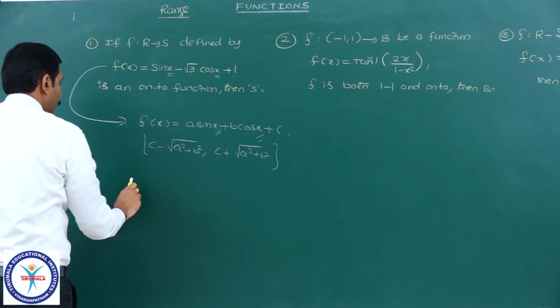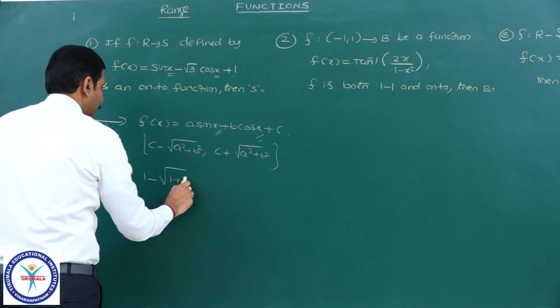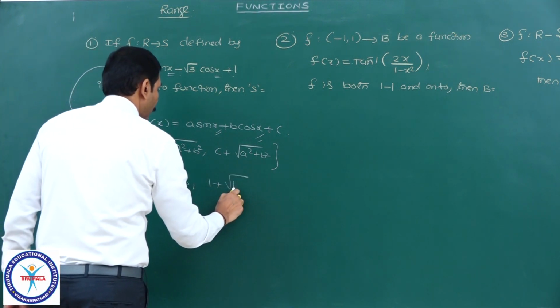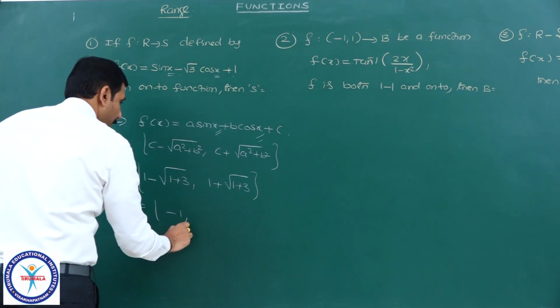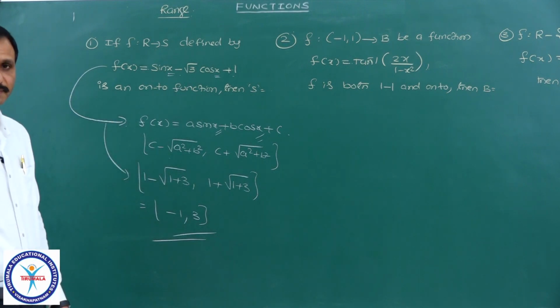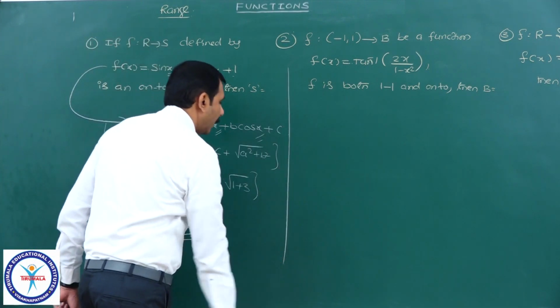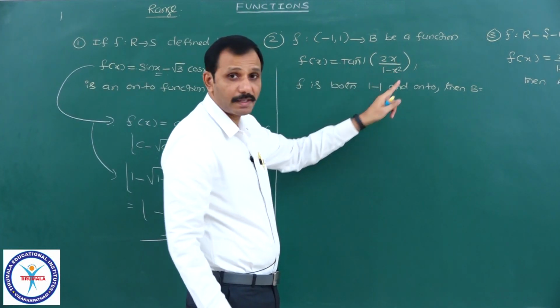Hence the range of this one, what I will get, is 1 minus root of 1 plus 3, comma, 1 plus root of 1 plus 3. It is 1 minus 2, which means minus 1, and 1 plus 2, which means 3, is the range. That's all. This is the answer. And next, coming to the second one, f of x equal to tan inverse of 2x by 1 minus x square.